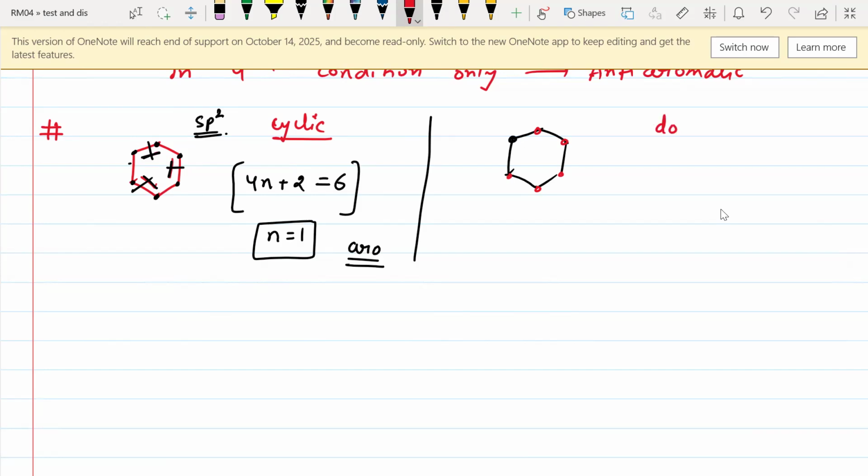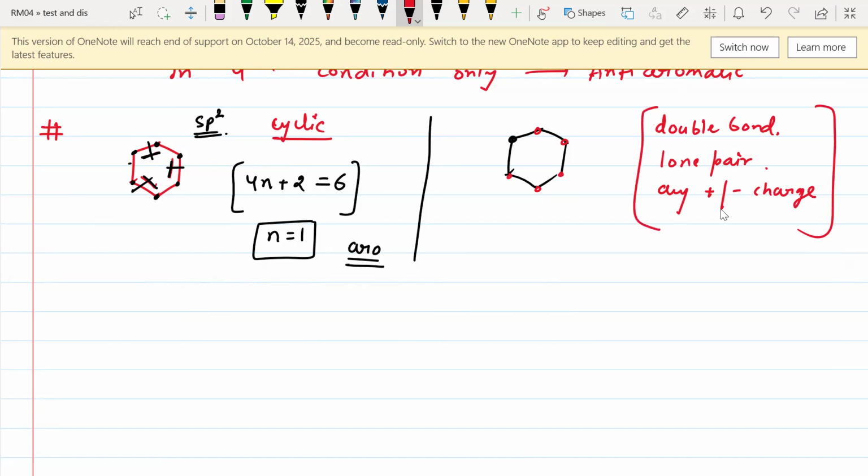either a double bond, or lone pair, or any positive or negative charge. Every atom which is present inside the ring must contain at least one of them. Either it should contain a double bond, or a lone pair, or a positive charge or negative charge, any one of them. Example, I will tell you.